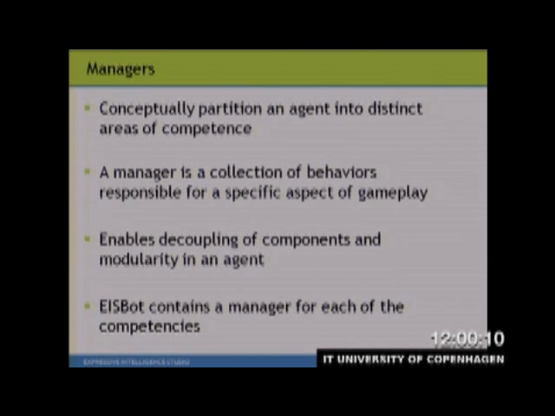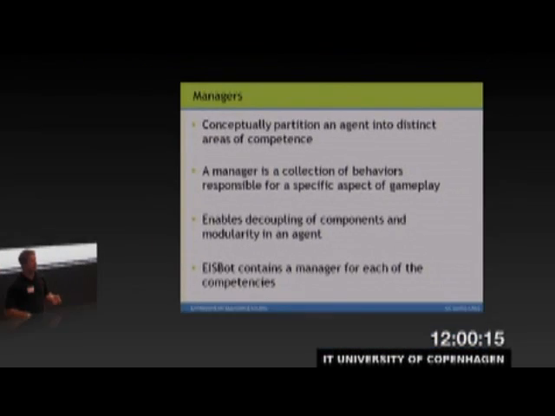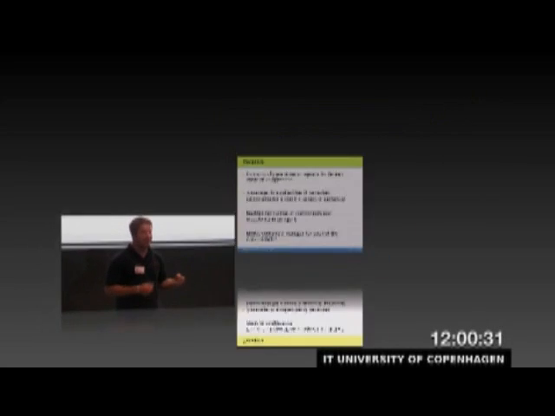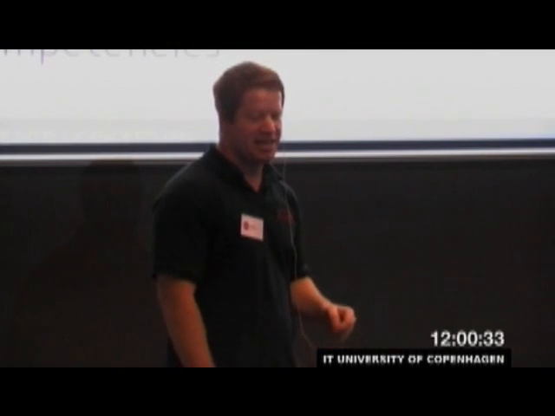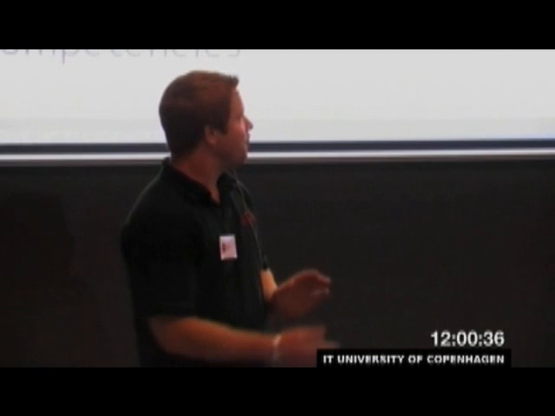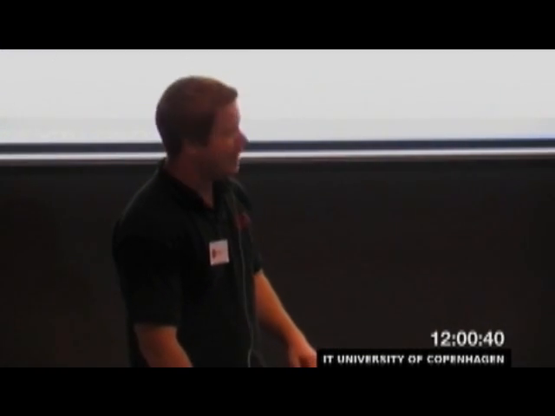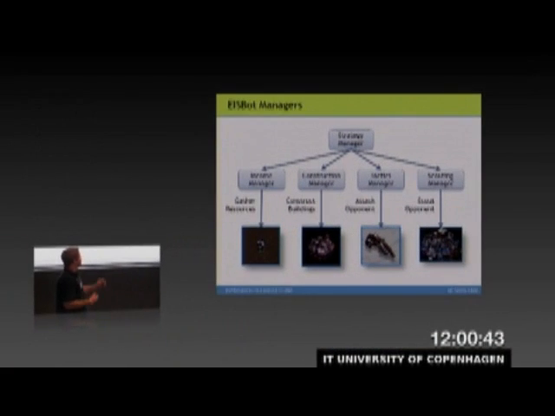An example of this is there's a construction manager in our agent that handles actually selecting worker units for constructing buildings, deciding on a location to build it, and then actually handling the construction feedback. So the strategy manager simply says, I want to construct this building, and then the construction manager executes all the actions associated with that. And essentially, the managers define APIs between the different components, and we use message passing to communicate. So EISBot contains a manager for each of the competencies I mentioned earlier. And here's a visualization of how some of this works.